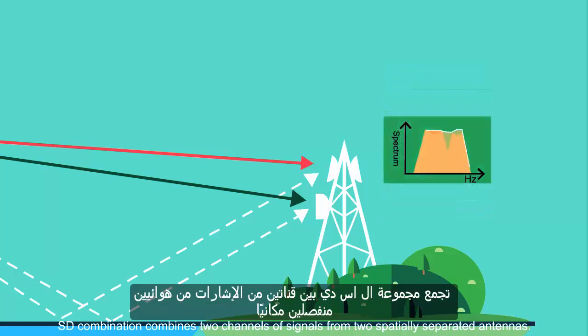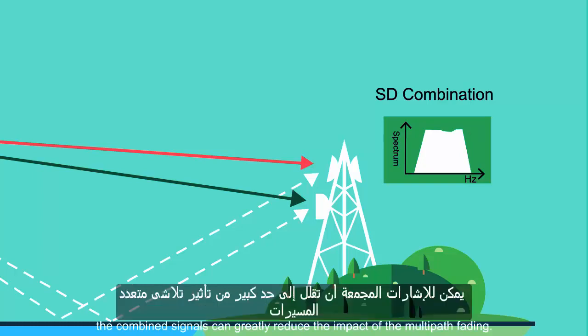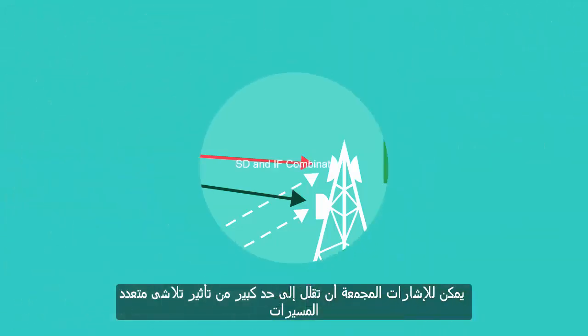SD combination combines two channels of signals from two spatially separated antennas, as the fading of the two channels of signals is not totally the same. The combined signals can greatly reduce the impact of the multipath fading.